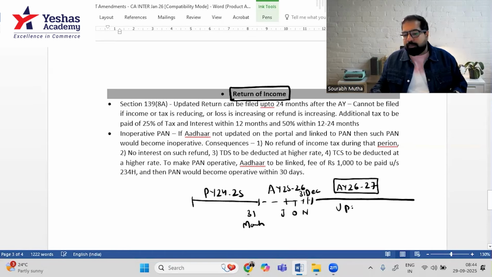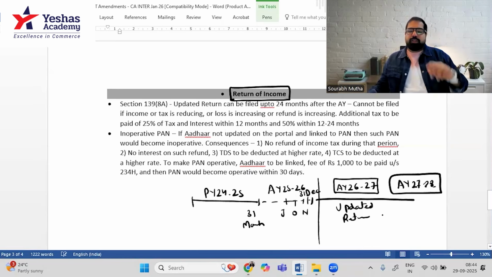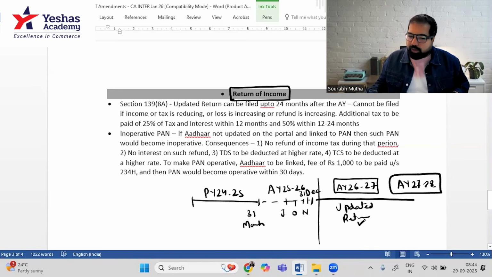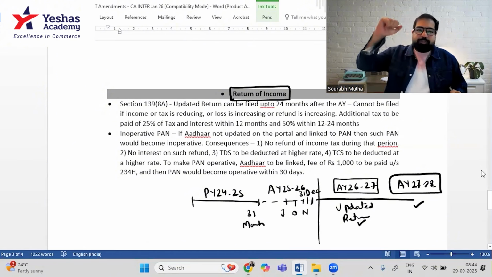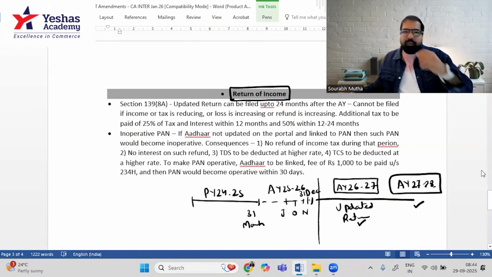Yes, that word is called updated return. And that updated return they will take only up to 24 months. That is after the assessment year ends, for assessment year 26-27 and assessment year 27-28. Up to 24 months, that is 2 years, they will take updated return. You can file it here also or you can file it here also. But there's a catch. This window will open up only when it's for the benefit of the government.